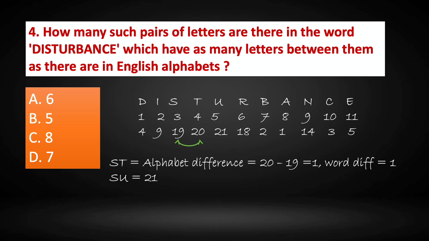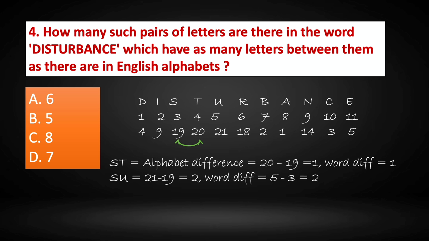So the alphabet difference is 20 minus 19, and the difference between the positions in the word is also 1. 4 minus 3 is 1.